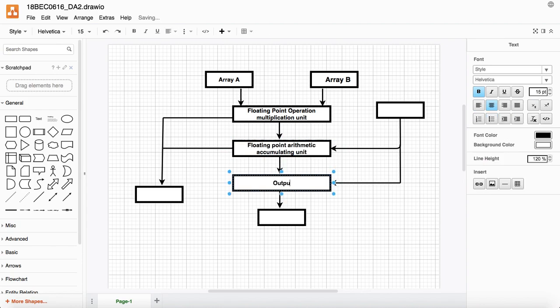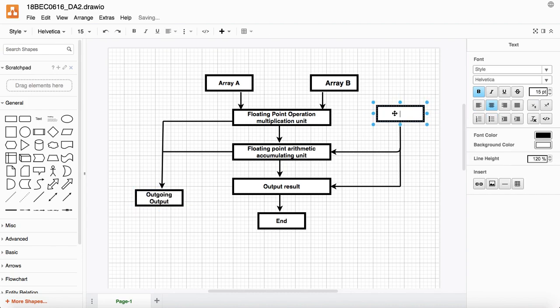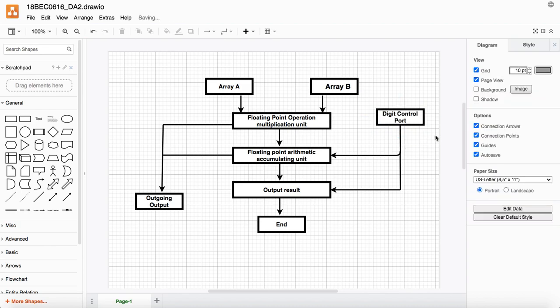This is my output result. This is the end, and here it is the outgoing output, and this is the digit control port. So that is how you can use draw.io to create a basic block diagram.